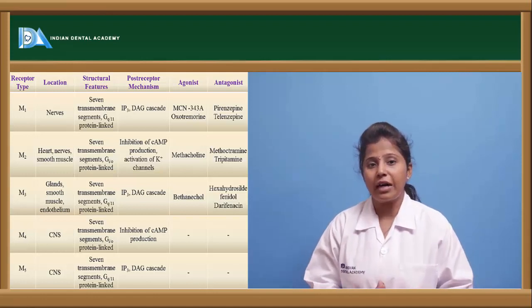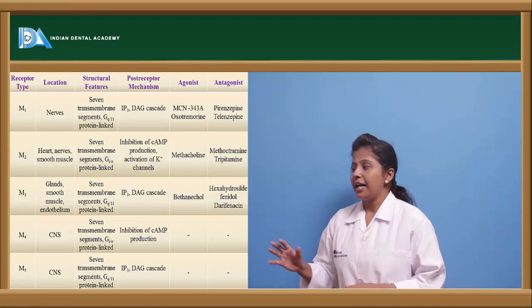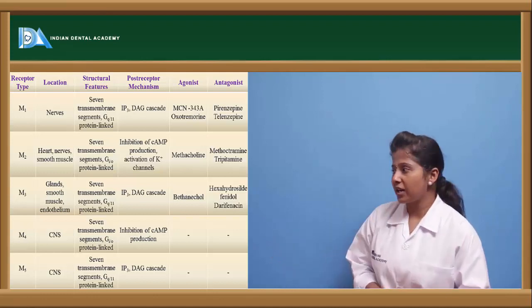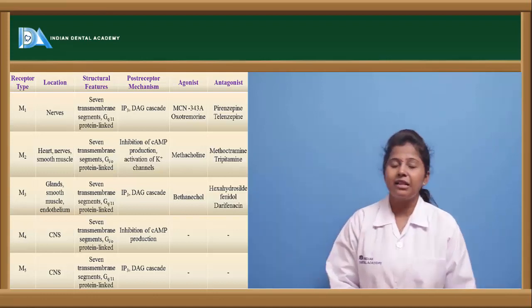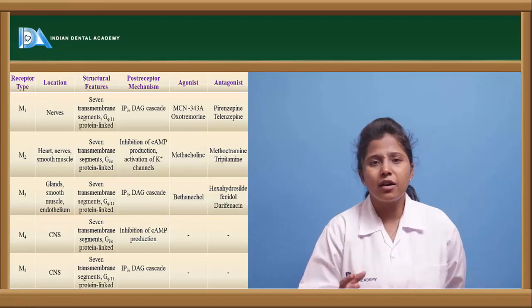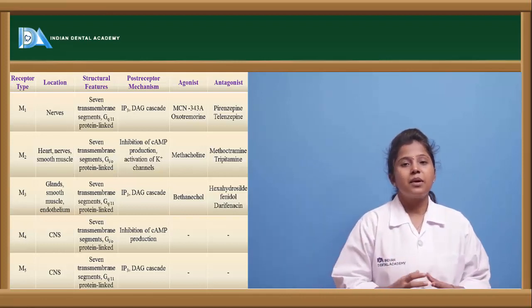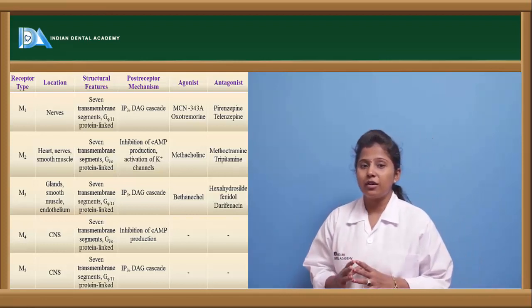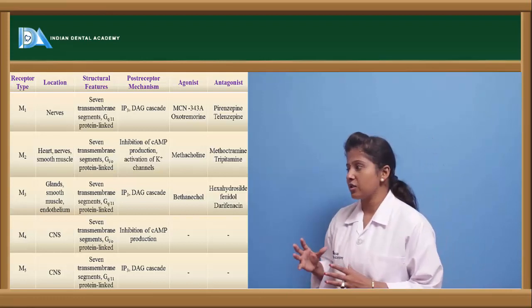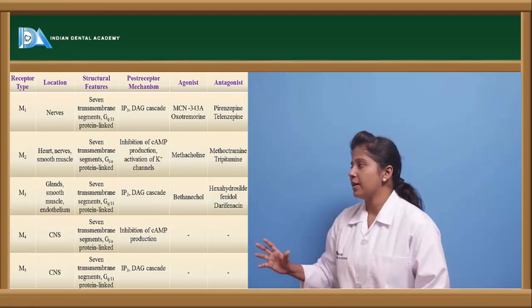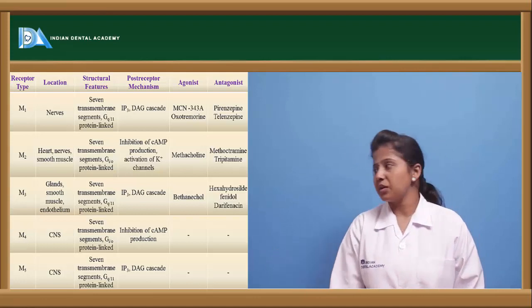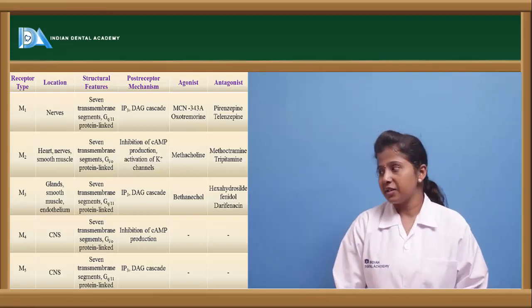So here M1 type of receptors show their actions with the help of the IP3 and DAG cascade mechanism, and the agonists of this M1 receptor are oxotremorine and McN-A-343. This is a chemical compound which is not named yet, but it is shown to have an M1 muscarinic agonist effect. The antagonists of M1 receptors are pirenzepine and telenzepine.